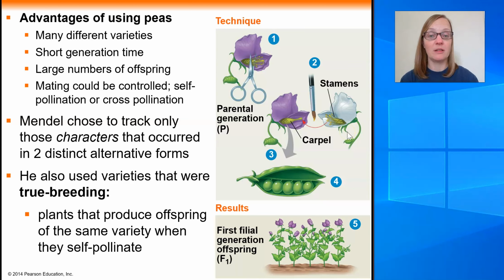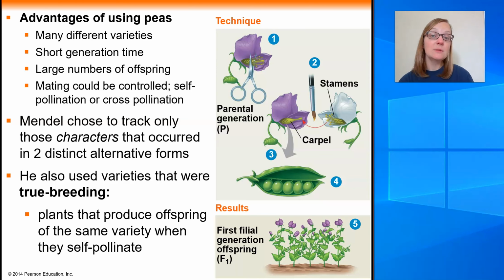The male part of the flower are called stamen, and they are these thinner little filaments here with kind of a little bulge on the top. The bulge on the top is where the pollen grains are produced, and the pollen grains are what make the sperm cells. And so if you were to take some of the pollen from the stamen and touch the pollen to the tip of the carpel, the sperm then would have a chance to get to the inside of the carpel where the eggs are, fertilize the eggs, and create those new peas or the new offspring for the next generation.